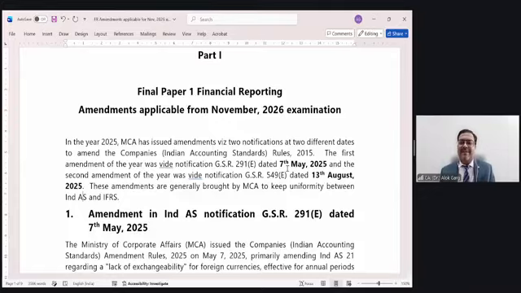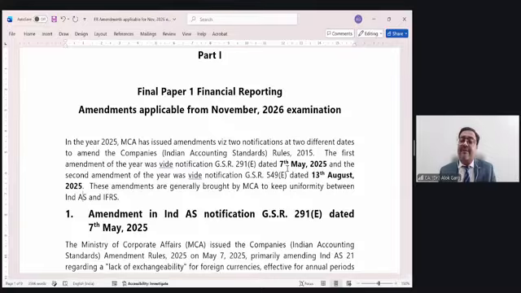But what happens if you are talking about the currency of Nepal? You must know that 1 Indian rupee is equal to 1.6 Nepali rupees. So those kinds of currencies have a lack of exchangeability, meaning nobody is trading in the Nepali rupee. Everyone wants to have US dollars in their country. So US dollar, Great Britain pound, euro, Japanese yen, Chinese yuan, these are the currencies which have exchangeability.